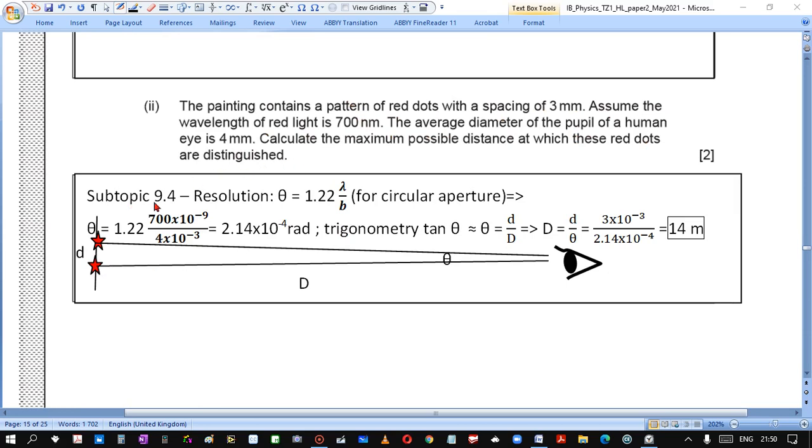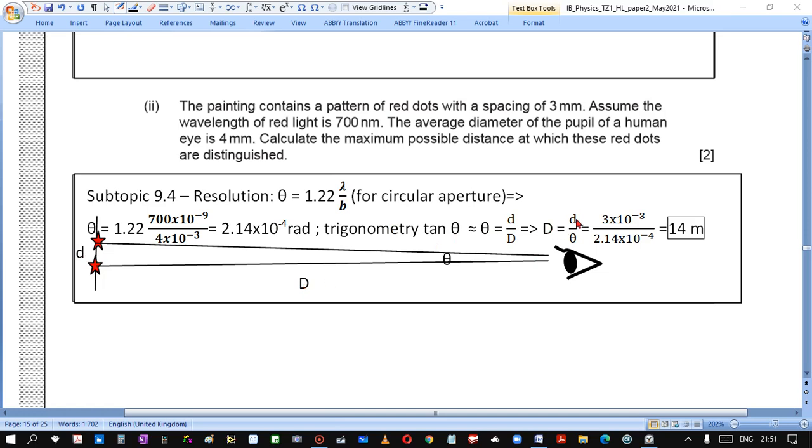So from subtopic 9.4, the topic is called resolution. We know the angle at which we see the central minimum, the first minimum of diffraction, so we can calculate it. It's very small, about 10 times 10 to the minus 4 radians. From trigonometry, we can say that tangent theta is theta, equals small d over capital D. Capital D is the distance that we need.